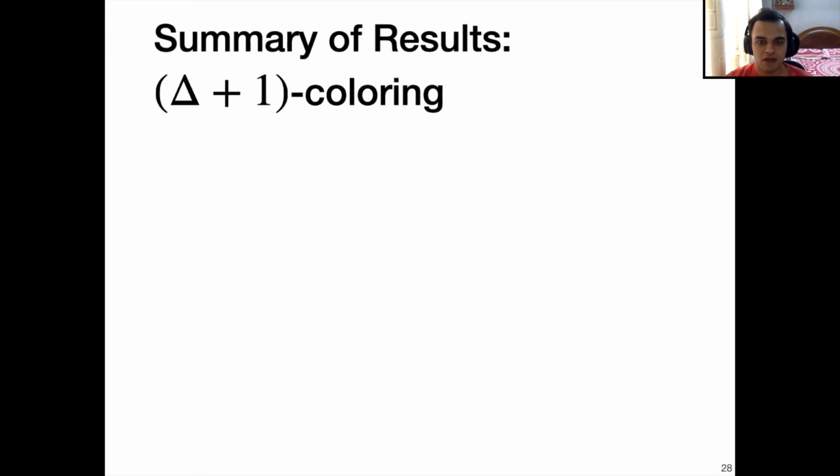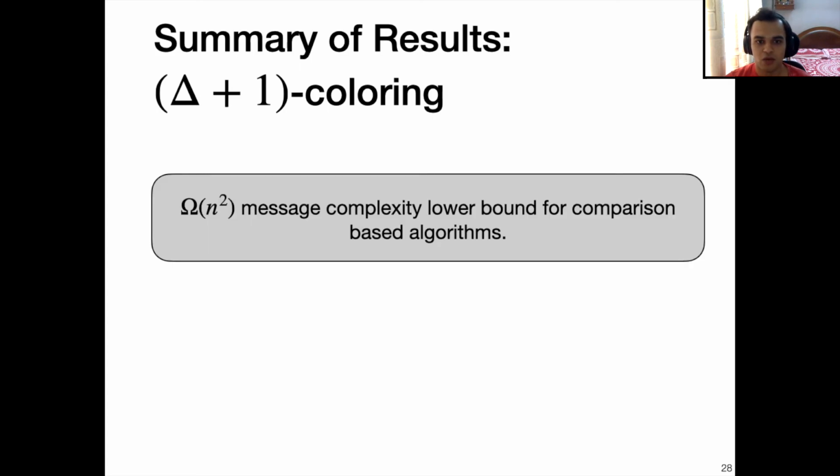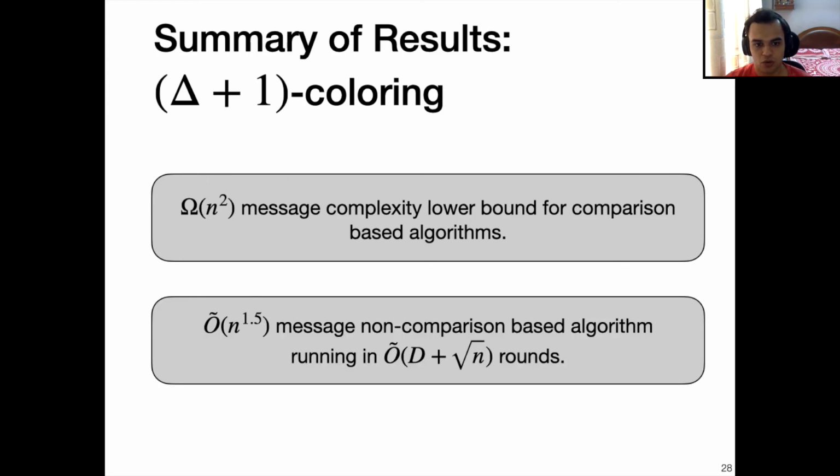So let me now summarize the results for Δ+1 coloring. We show an Ω(n²) message complexity lower bound for comparison based algorithms, and we show an Õ(n^1.5) message non-comparison based algorithm running in Õ(D + √n) rounds.